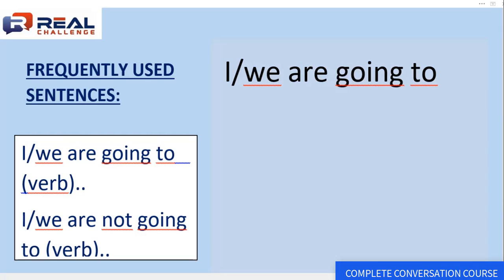We use will when we make immediate decisions, spontaneous decisions, decisions that don't cause much consequence. For example, if somebody says, I'm hungry, another person might say, okay, don't worry, I will get you a sandwich. Spontaneous action, a spontaneous response, a spontaneous decision. You don't have to sit down and think, will I get him or her a sandwich? Maybe I won't get him or her a sandwich. You see, it's just a spontaneous decision.